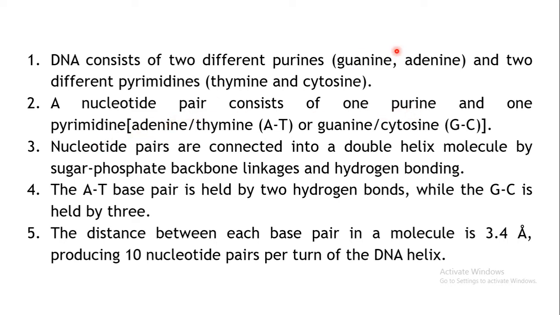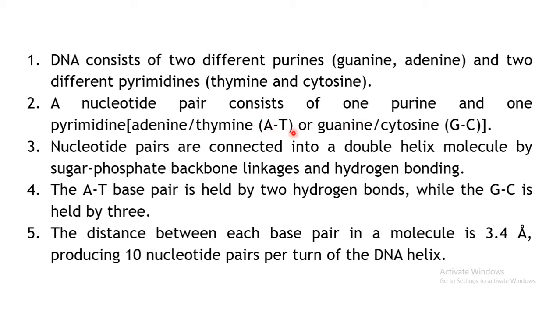Okay, that is, adenine always forms a pair with a pyrimidine. Adenine is a purine. It forms a pair with the pyrimidine. So always adenine will form a pair with thymine. So A will pair with T, and guanine, which is a purine, will form a pair with cytosine, which is a pyrimidine. Okay, so G will form a pair with C.